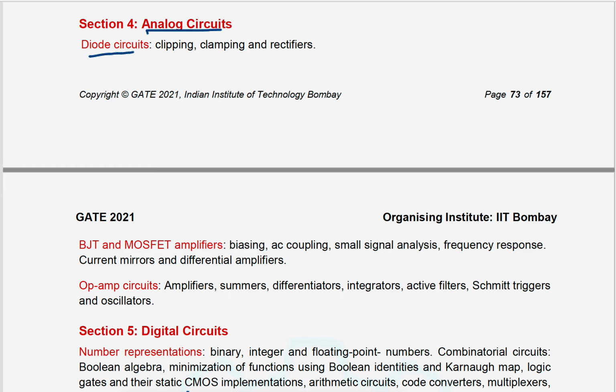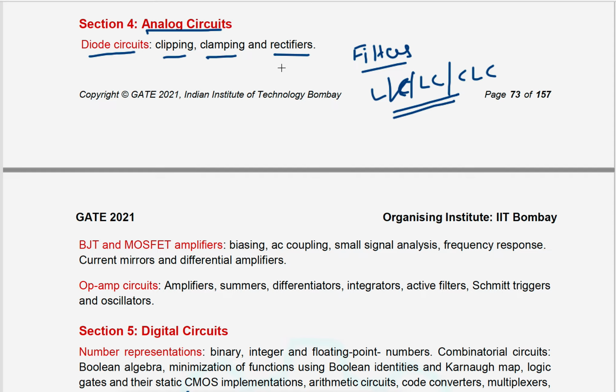One is diode circuits: clipping, clamping, rectifiers. We don't have filters in this 2021 paper. Filters means L filter, C filter, LC filter and CLC filter. These filters are not mentioned in the GATE 2021 analog circuits syllabus. Only clippers, clampers, and rectifiers.